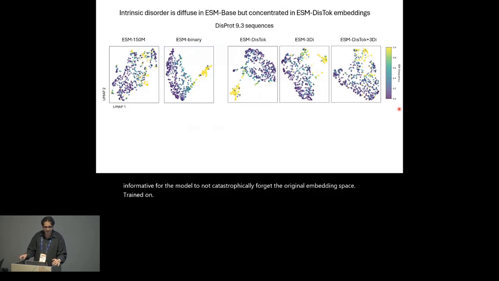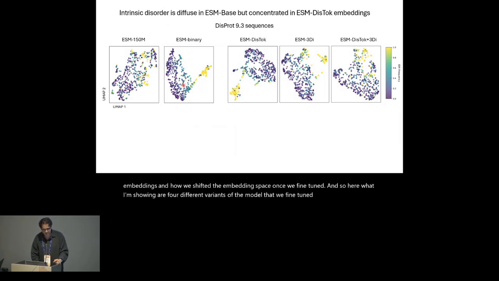We wanted to be able to visualize our embeddings and how we've shifted the embedding space once we fine-tuned. And so here, what I'm showing are 4 different variants of the model that we fine-tuned. Here is ESM binary, which is just using a binary vector of order or disorder. And then we have ESM DisTalk, which is using our DIS tokens, ESM 3DI, which is using 3DI tokens, and the complementary approach, the combination of both disorder and order associated tokens, being DisTalk and 3DI.